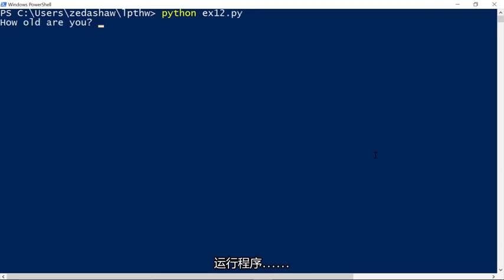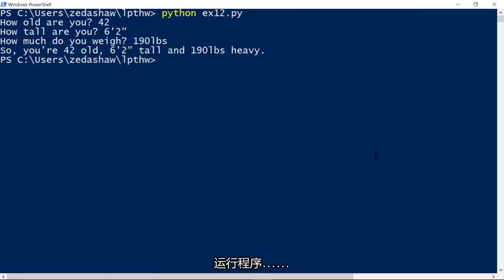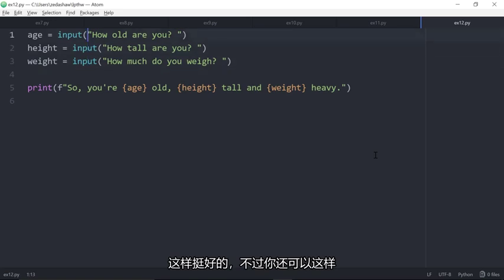12.py. How old are you? I'm 42. I'm 6'2" tall and 190 pounds. There we go. Almost identical, it is identical. Okay. So this is handy, but you can also do this.